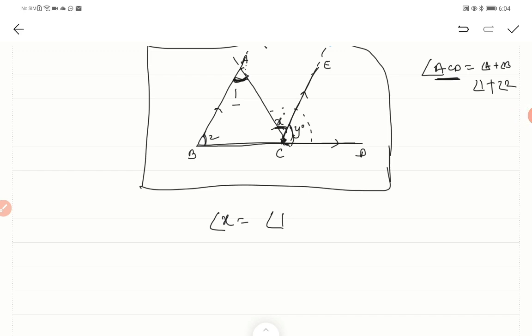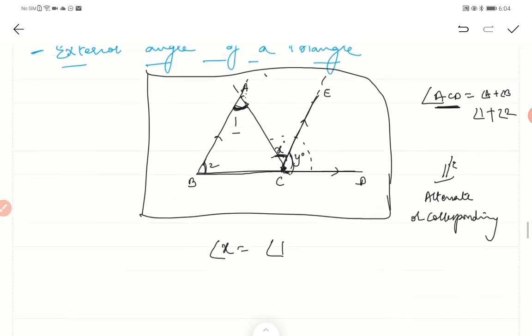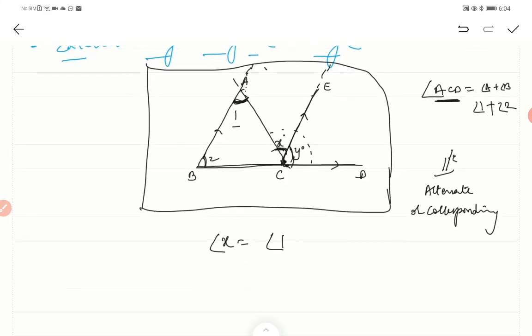So for two parallel lines, the angles formed by a transversal, whether alternate angles or corresponding angles, are equal. That is what we are doing here. Angle 2 is the corresponding angle to Y, so angle Y is equal to angle 2.